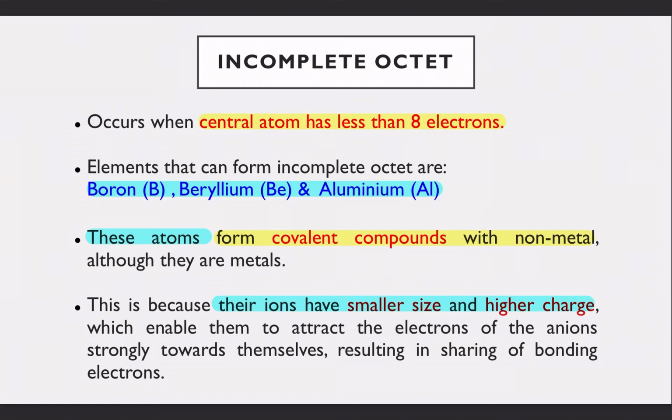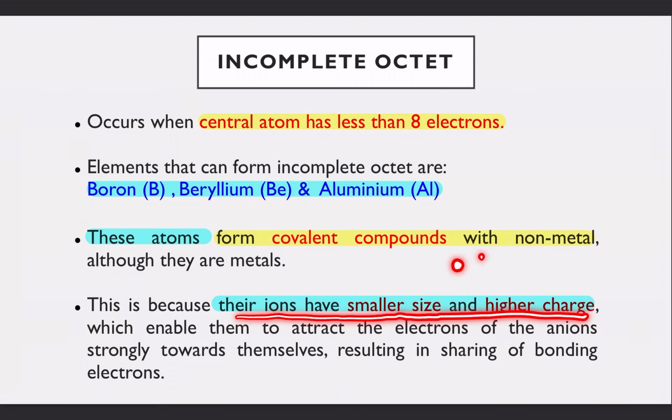They are actually metals, but these atoms can form covalent compounds with non-metals. Although they are metals, we usually expect metals to form ionic bonds and donate electrons. But it is not the case for boron, beryllium and aluminium. Why is that so? Because their ions have a smaller size and higher charge. That means they are very small and have a high charge density.